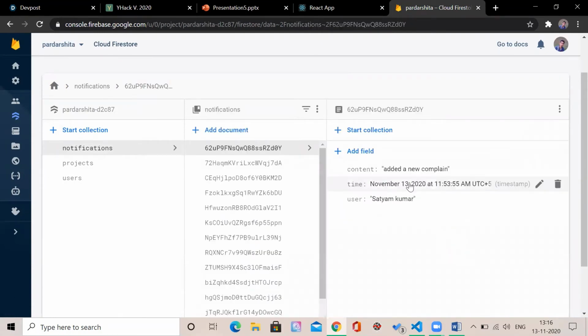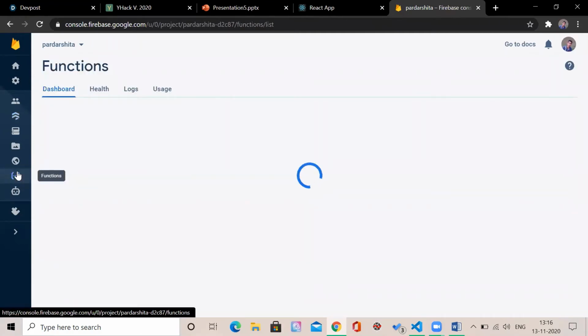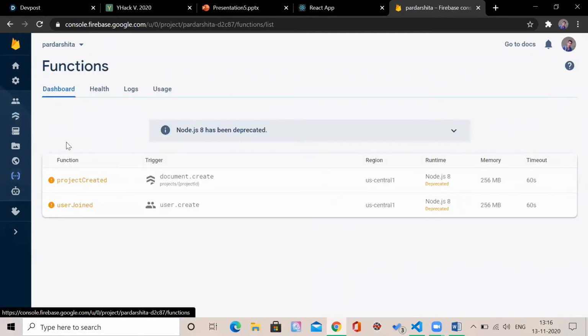For the notification purpose, we have used Firebase functions. These are the Firebase functions we have used. Finally, we have deployed our project by using Google Firebase.